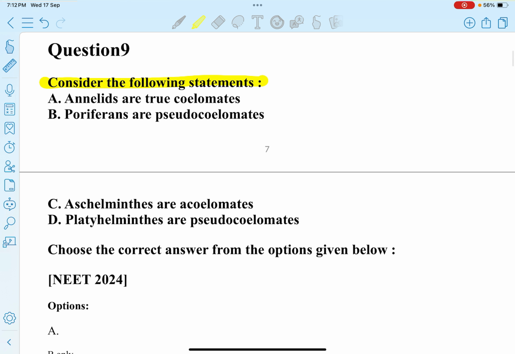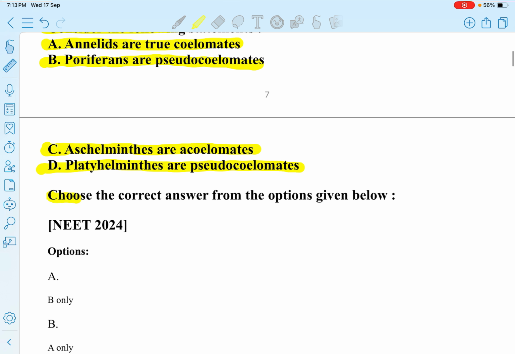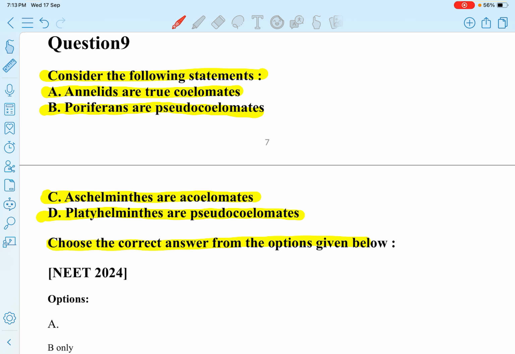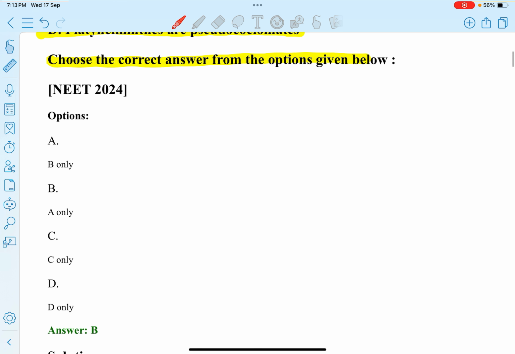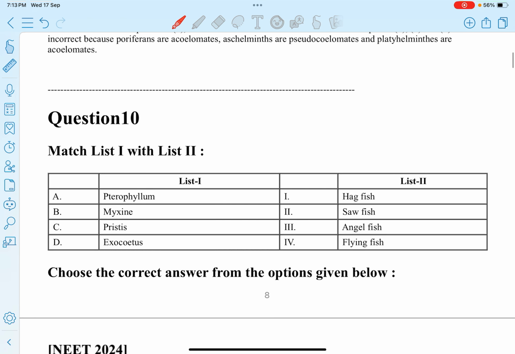Consider the following statements. A, annelids are true coelomates. B, poriferans are pseudocoelomates. C, aschelminthes are coelomates. D, platyhelminthes are pseudocoelomates. So choose the correct answer from the following. So जो A है, annelids are true coelomates, ये correct है. So only A. Next question.